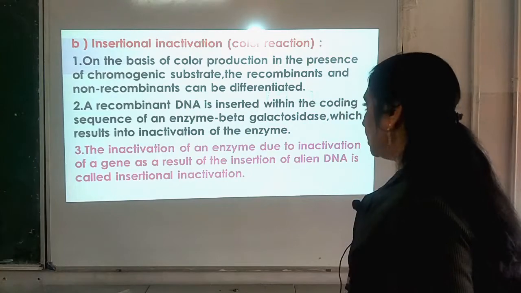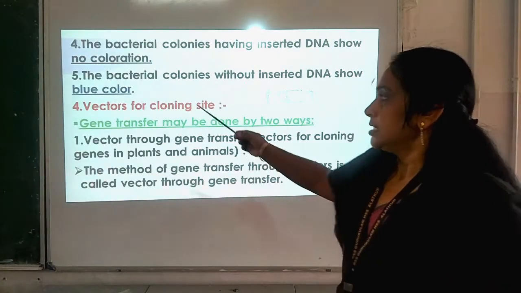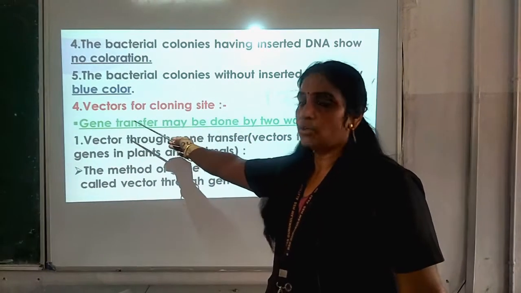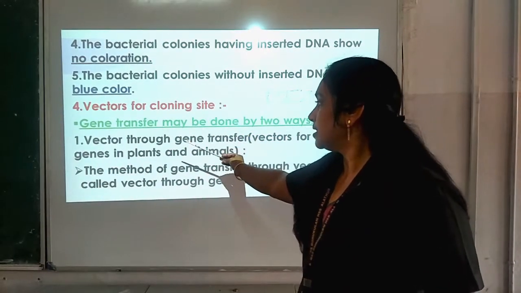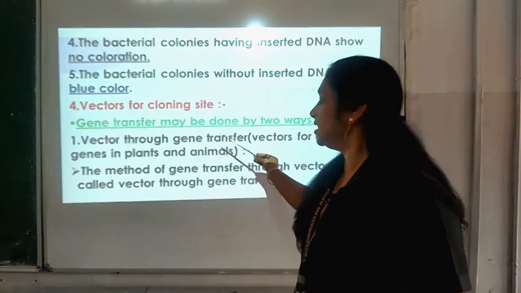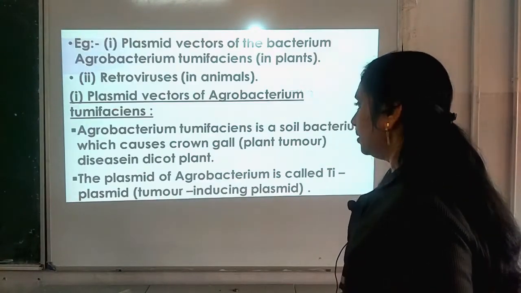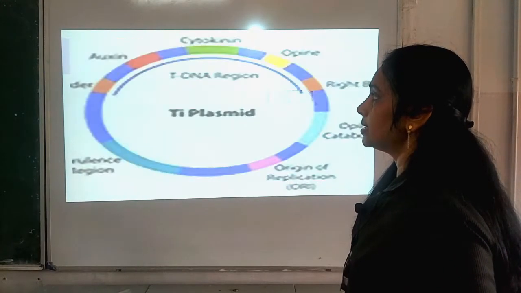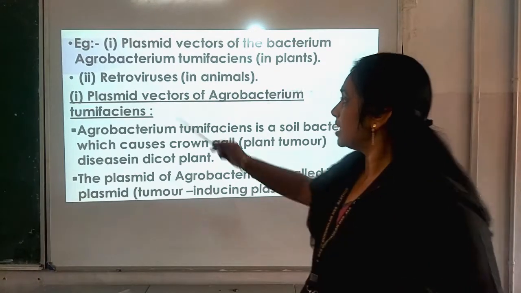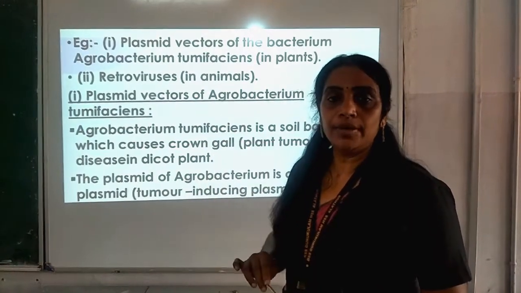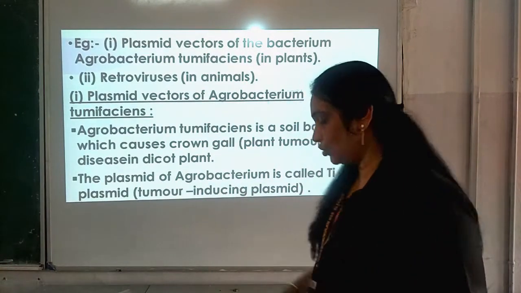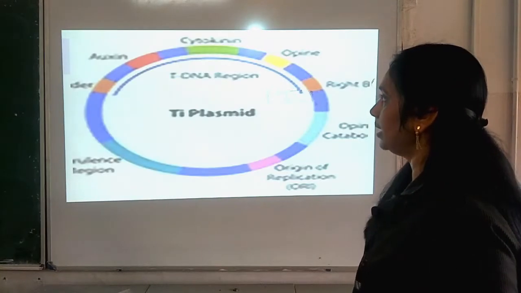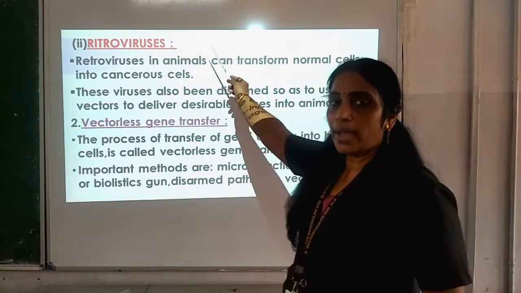And later on we studied about vectors for cloning genes, where the first method was gene transfer through vectors. In that we came to know that plasmid vectors help in transferring the gene in plants, and in the case of animals it is retroviruses.